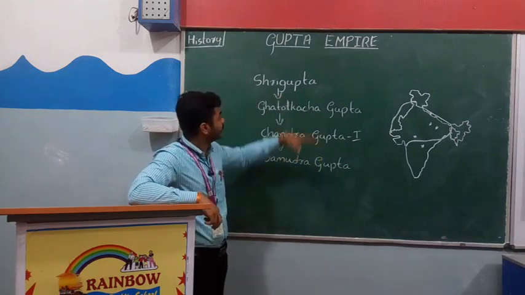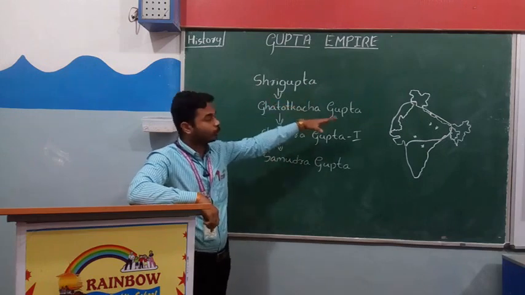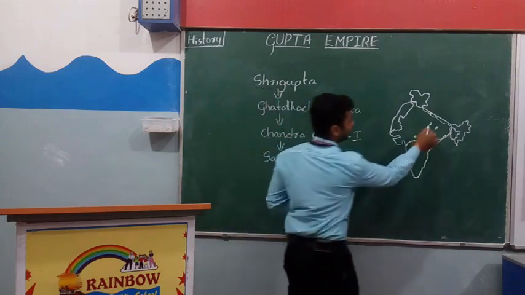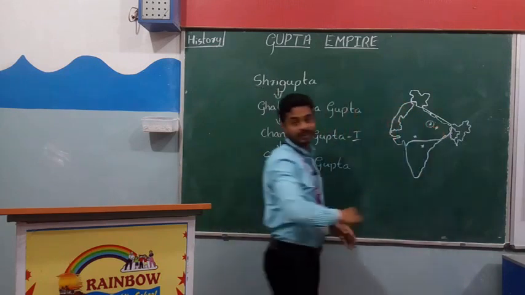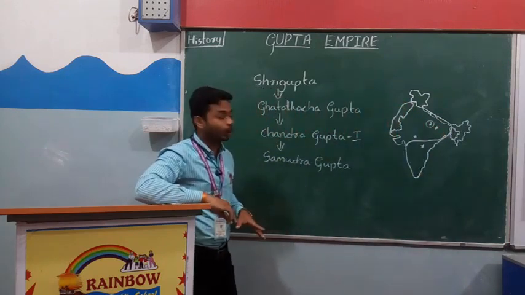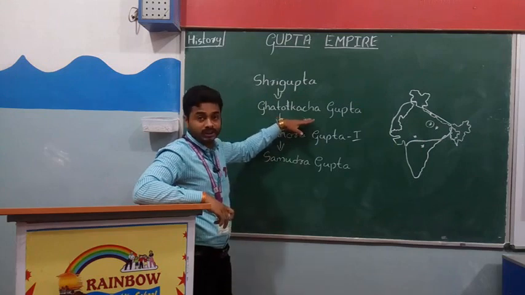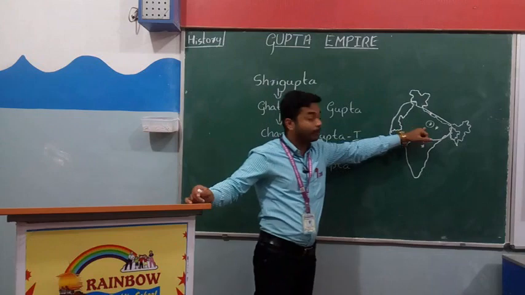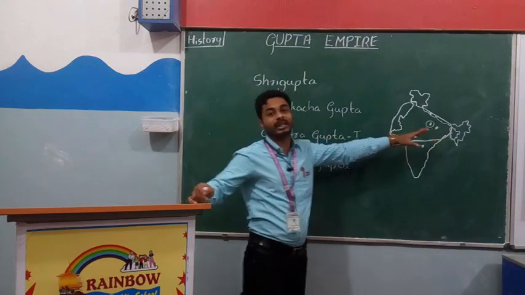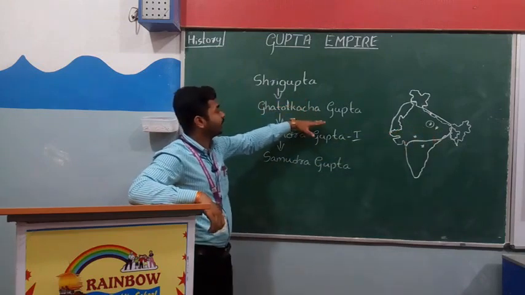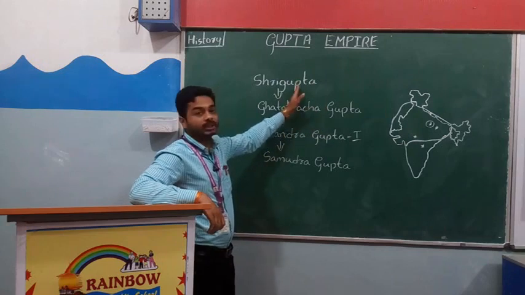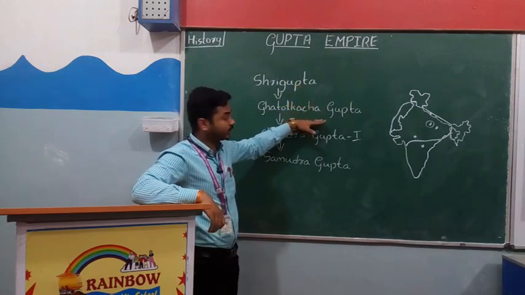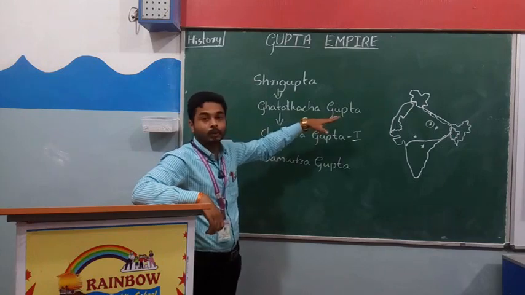We have studied this already. Sri Gupta was the founder of the Gupta Empire, and he made Prayaga his capital, as we have learnt already. Ghatotkacha Gupta was also ruling from Prayaga. That means Prayaga was the capital of both Sri Gupta and Ghatotkacha Gupta, right? Sri Gupta was the founder, and after that his son Ghatotkacha Gupta ruled the Gupta Empire.